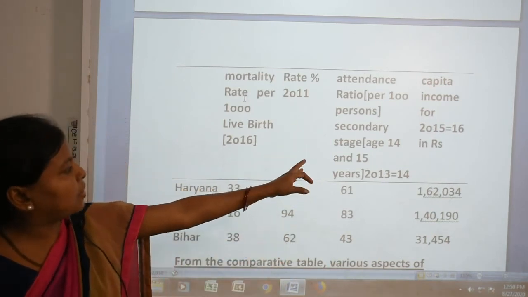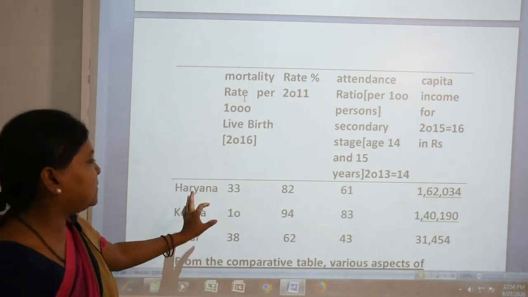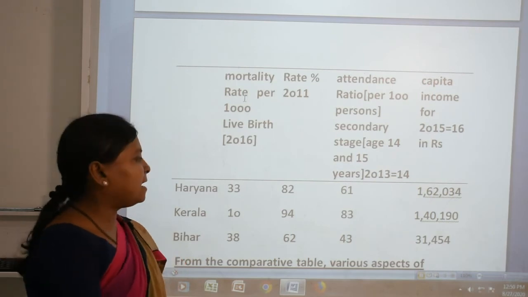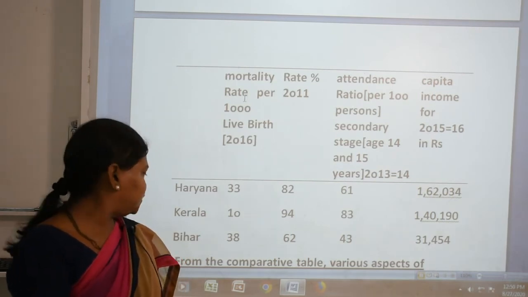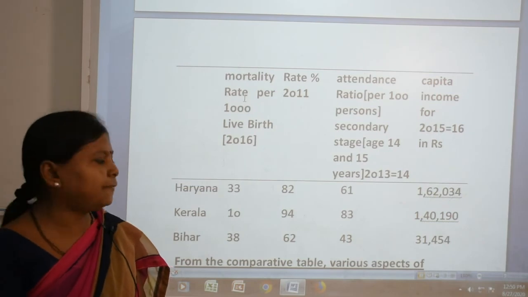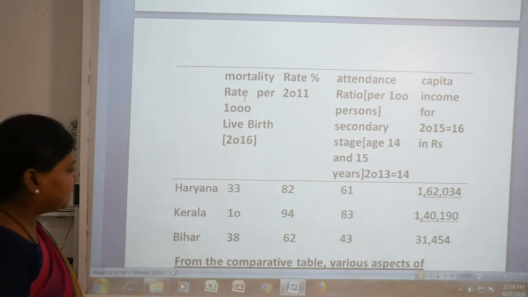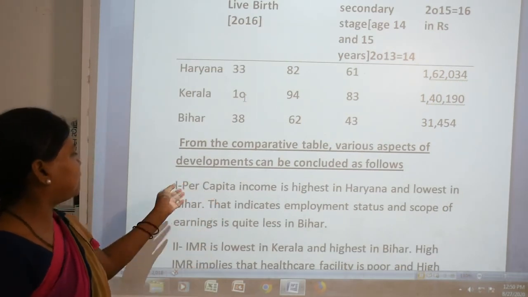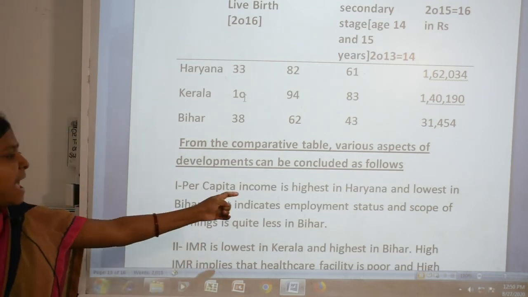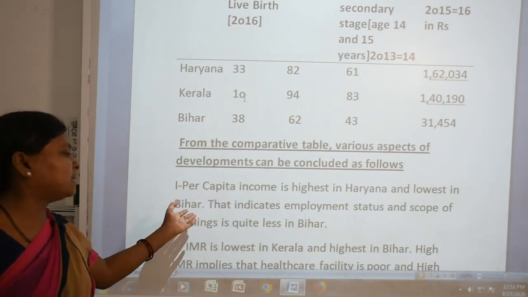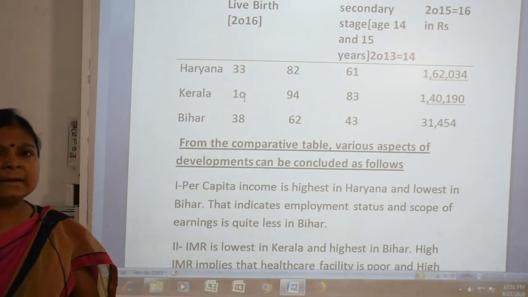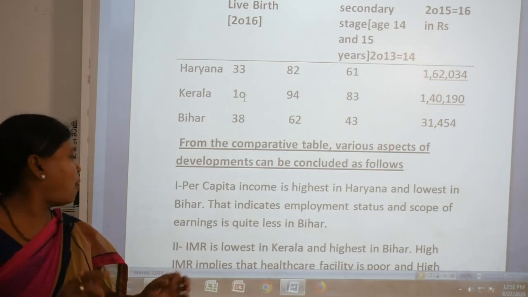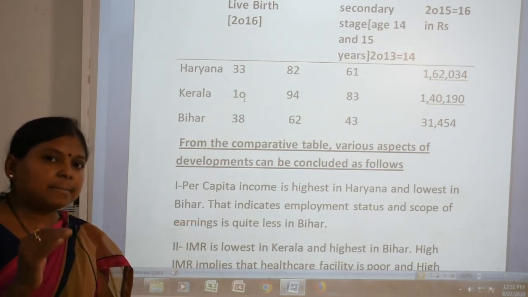And when we see the chart of 2015-16 per capita income: Haryana 1,62,034, Kerala 1,40,190, Bihar 31,454. So from the comparison of this table, what type of development did we conclude? See, first, the per capita income is highest in Haryana, but lowest in Bihar. So what does it indicate? It indicates that employment status and scope of earning is quite less in Bihar.